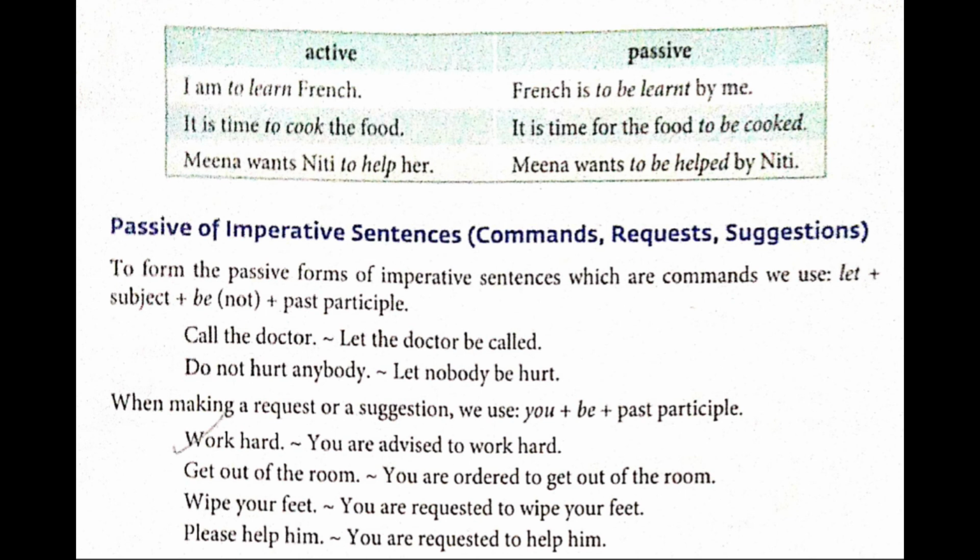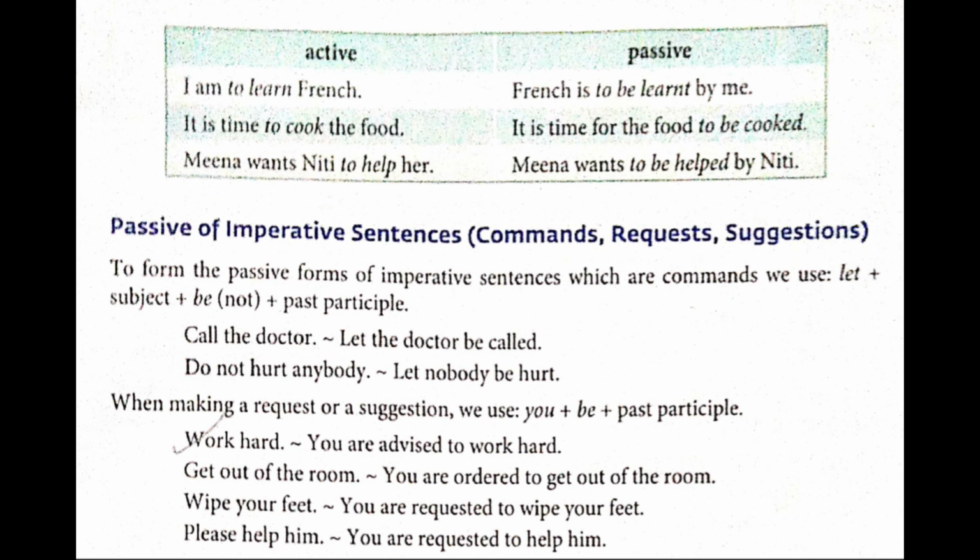Passive of imperative sentences. Now when we are forming passive of imperative sentences, first we should know what imperative sentences are. Sentences which give commands, requests or suggestions are called imperative sentences.